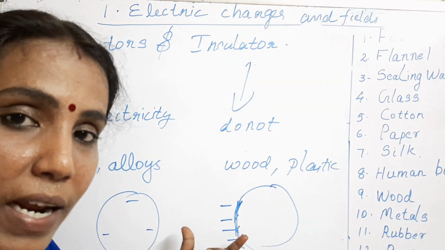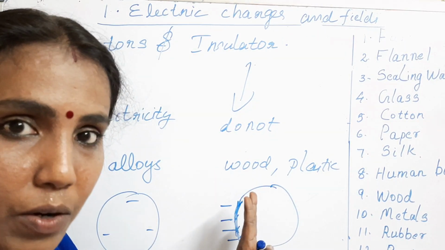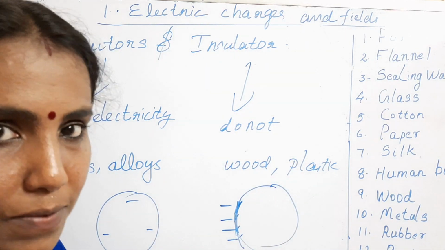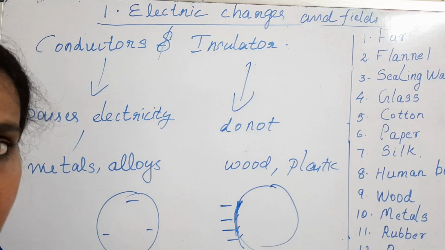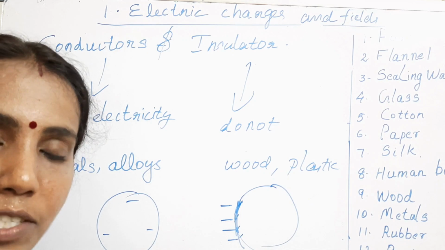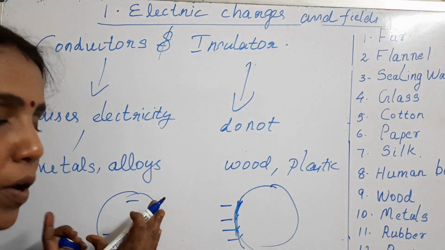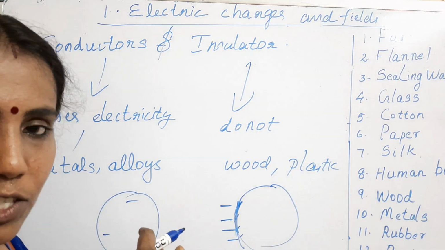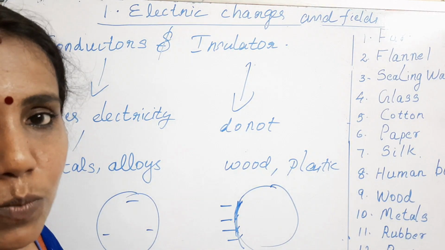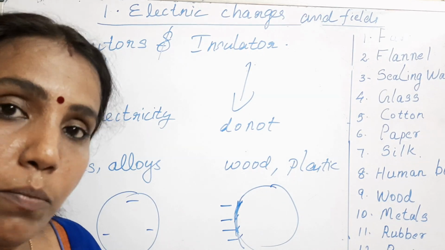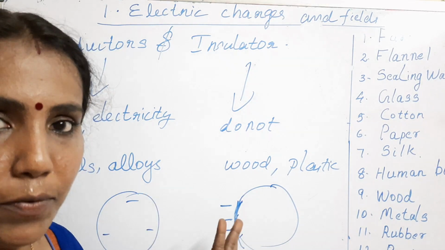In the case of an insulator, the charge gained by the body stays where it is, or it cannot distribute that charge over its surface. Where the charge was given, it will be there itself. In the case of conductors, actually metals, they distribute the charges gained by them equally over the surface. So whatever charge it gains gets distributed uniformly throughout the surface. This is the main difference between conductors and insulators. So keep in mind, both conductors and insulators can be charged, but when charging, this is the difference.